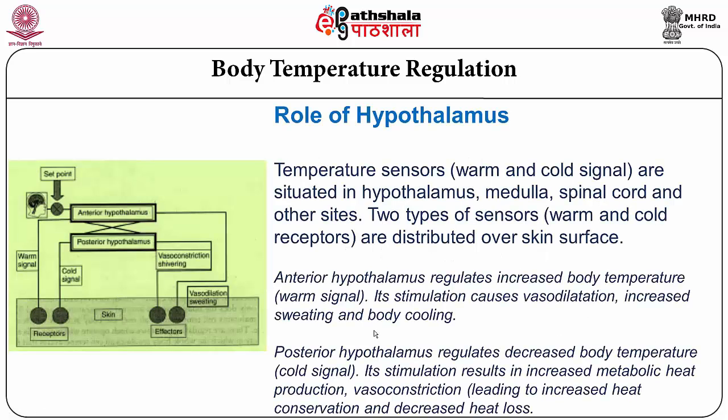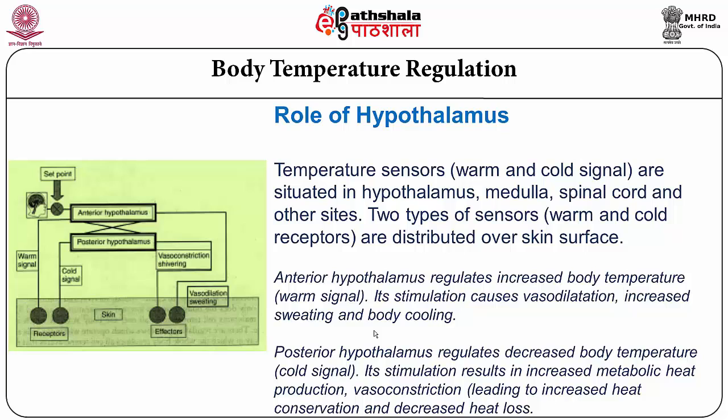There are the anterior hypothalamus and the posterior hypothalamus. In the anterior hypothalamus, there are receptors which respond to warm signals, hot signals, whereas in the posterior hypothalamus, there are receptors that respond to cold signals.